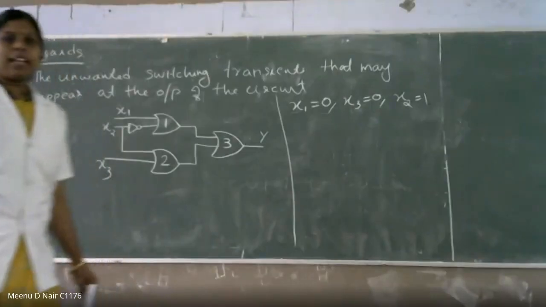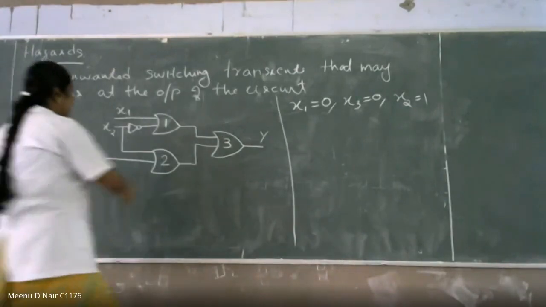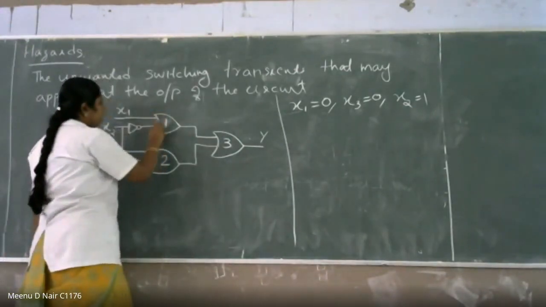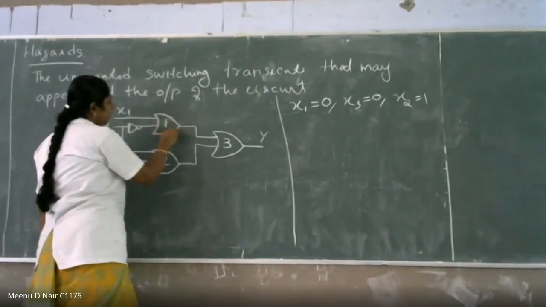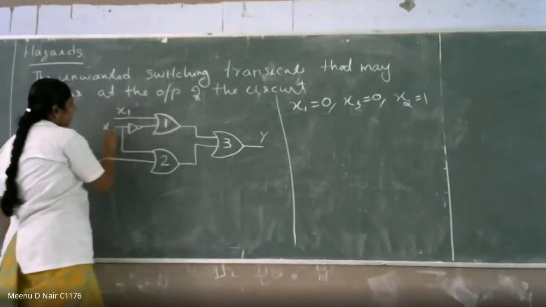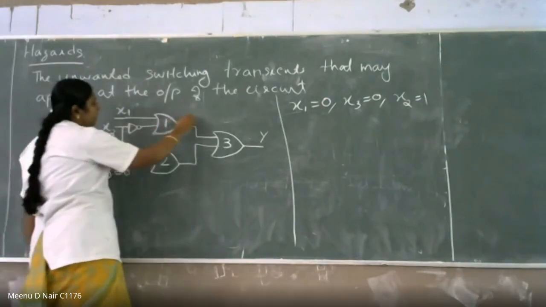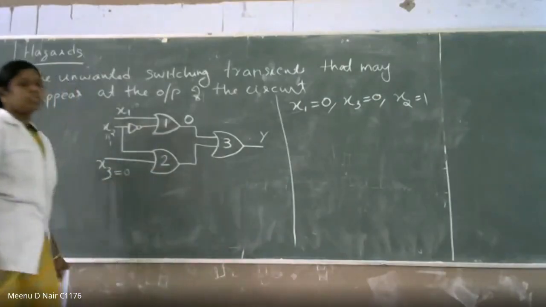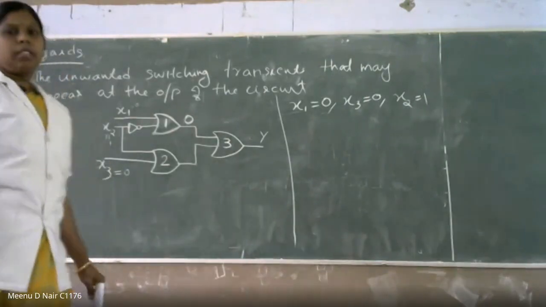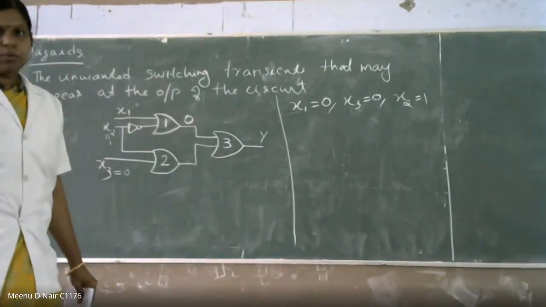These are OR gates. What is the output of gate number 1? 0, there's an answer by Saranya. It is 0. So with x1 = 0, x2 = 1, and x3 = 0, the output of gate number 1 is 0. And what is the output of gate number 2?